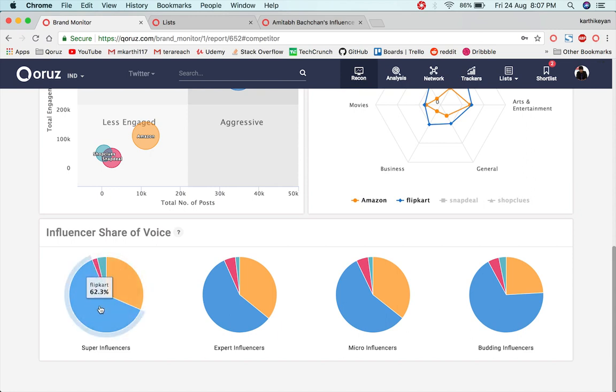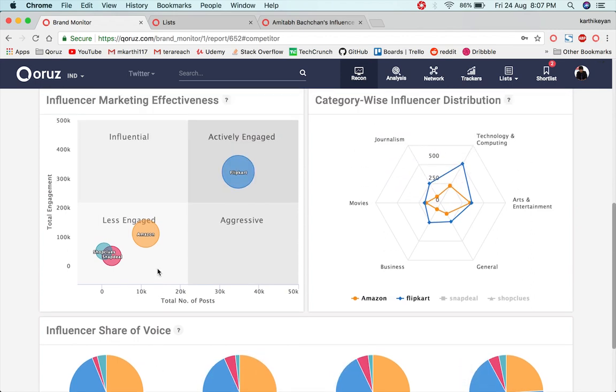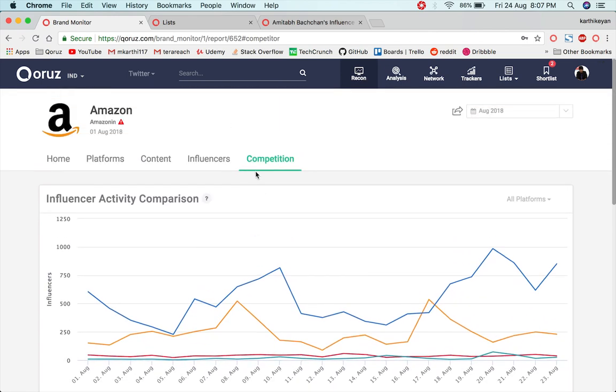You could see here that Flipkart is mentioned most by super, expert, micro, and among all the categories. Maybe that's why they belong in the actively engaged category in the end. So the brand monitor, as you could see, gives an overall report about your brand's influencer marketing performance.